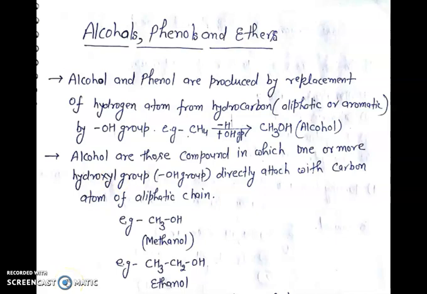Alcohols are those compounds in which one or more hydroxyl groups, that is OH groups, are directly attached with a carbon atom of an aliphatic chain. For example, methanol. In methanol, the hydroxyl group is directly attached with the carbon atom of the aliphatic chain, that is CH3. Second example, ethanol. In ethanol, the OH group is directly attached with the carbon atom of the aliphatic chain, that is CH2CH3.